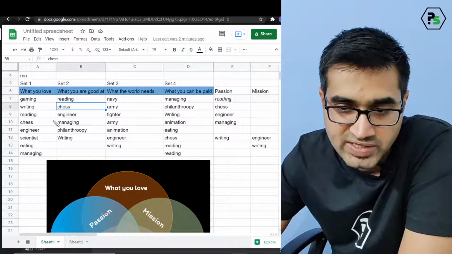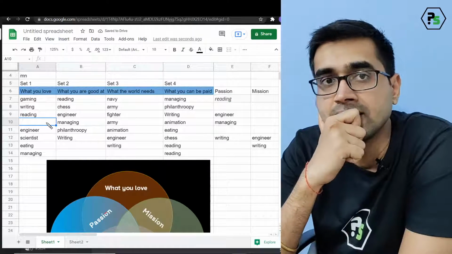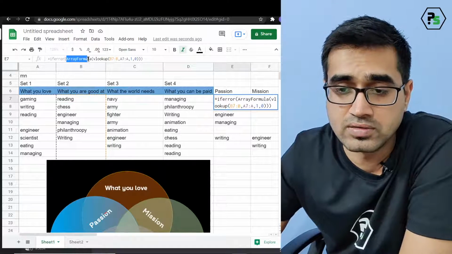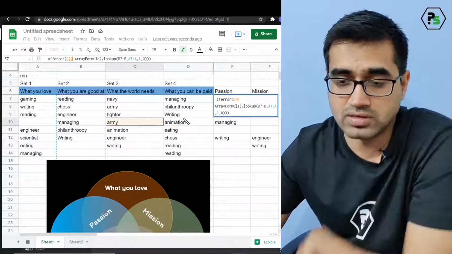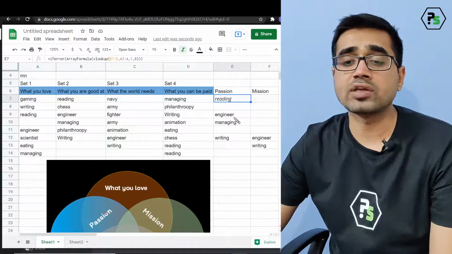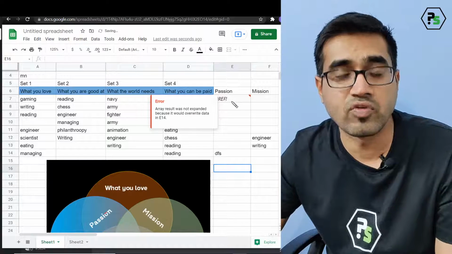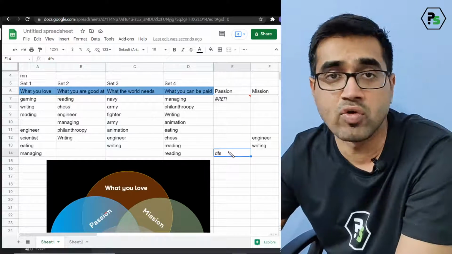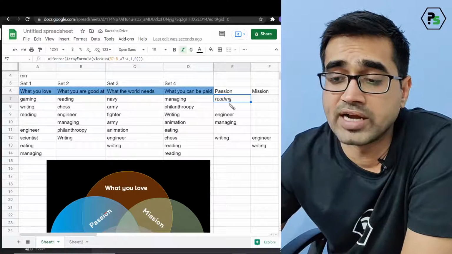Now I've got the chess here. What if I delete the chess here? Just see, chess will go away. And it's dynamic, because it is an array formula. You only have to write the array formula on the first cell, and it will write everything. You can't type anything here. If you do, there will be an error, because you have overwritten one value. You always apply the array formula only at the top.